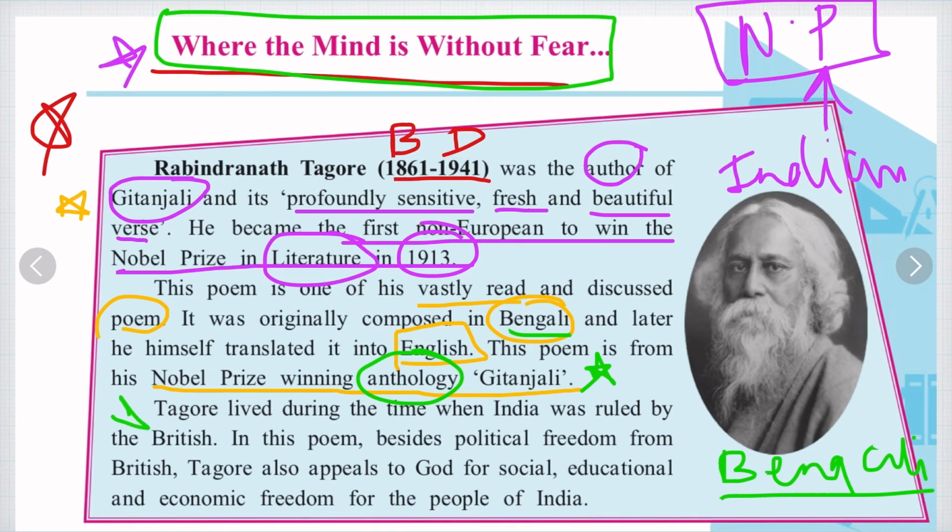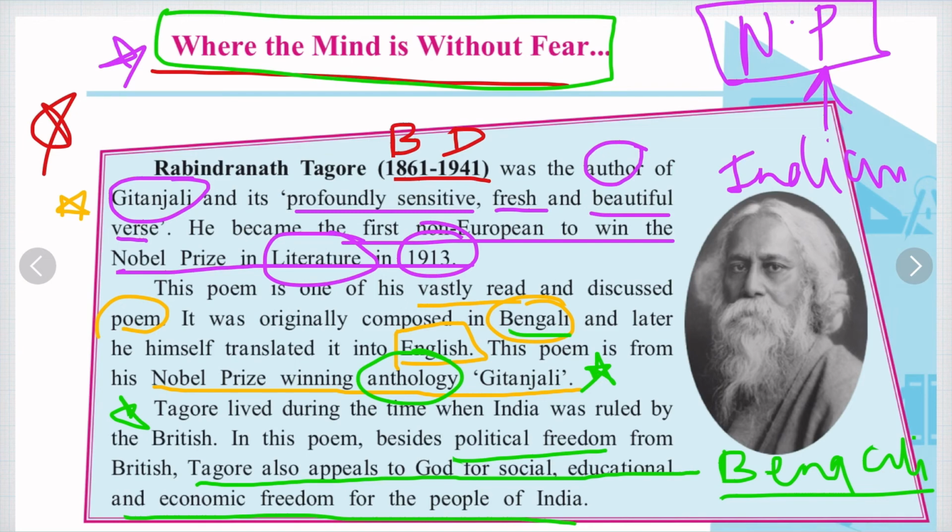Tagore lived during the time when India was ruled by the British, I told you earlier. In this poem, besides political freedom from British, Tagore also appeals to God for social, educational and economic freedom for the people of India. Now this poem is his vision of India, the India he wants to be in future.